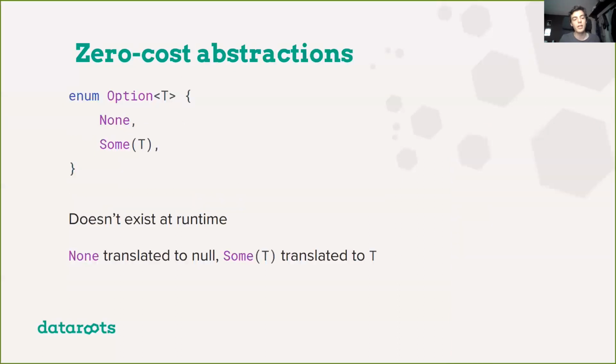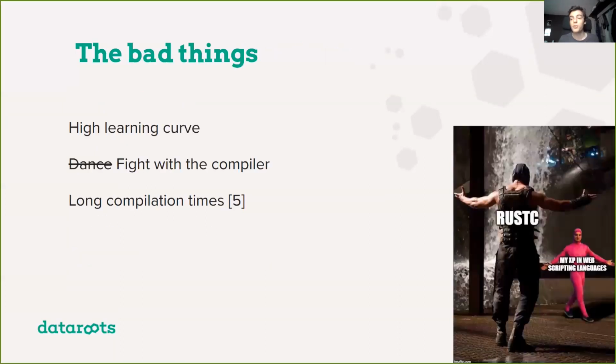So those are two very important and good features about Rust. There are also some bad things. Rust has quite a significant learning curve. Usually when you learn a language, there will be a lot of concepts you'll already know.